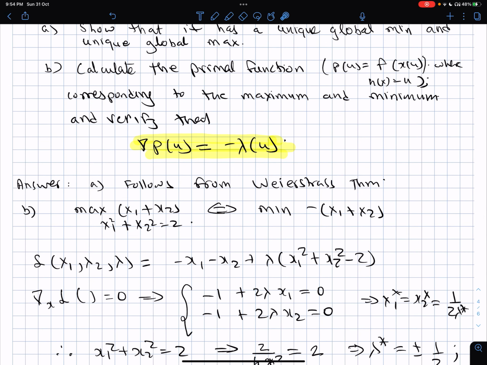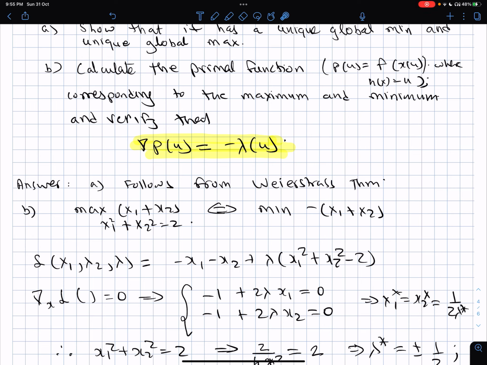Now we will solve that problem. So we are going to take the maximization problem, writing it again. First step is to write it as a minimization problem, which is minimum of minus of x1 plus x2 subject to only one constraint, which is x1 square plus x2 square equal to 2. Now write the Lagrangian function. So the Lagrangian function becomes minus x1 minus x2 plus lambda into x1 square plus x2 square minus 2.